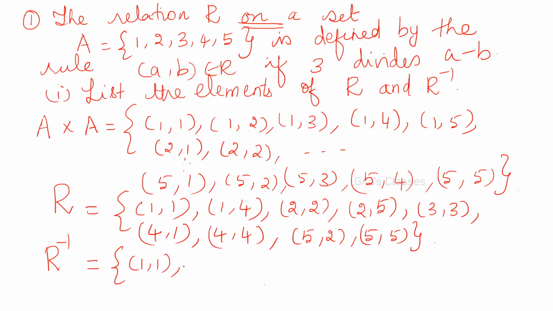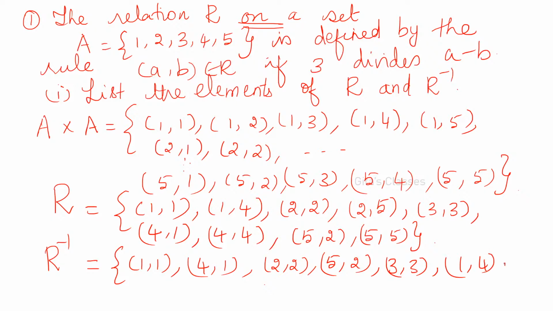So 1 comma 1, again 4 comma 1, then 2 comma 2, 5 comma 2, 3 comma 3, 1 comma 4, 4 comma 4, 2 comma 5, then 5 comma 5. You will get the same of course, but R and R inverse need not be the same always. Okay.